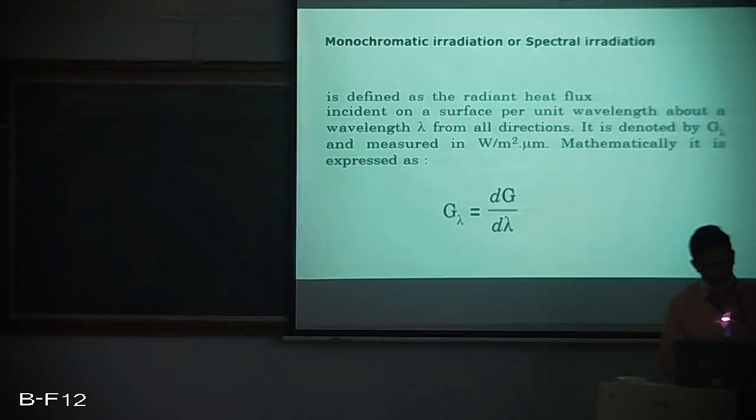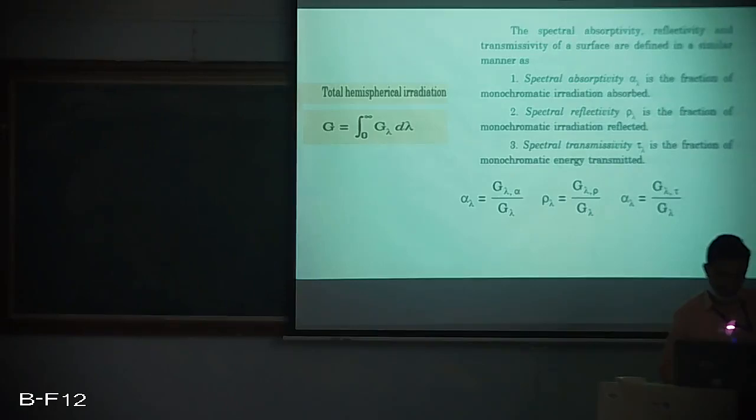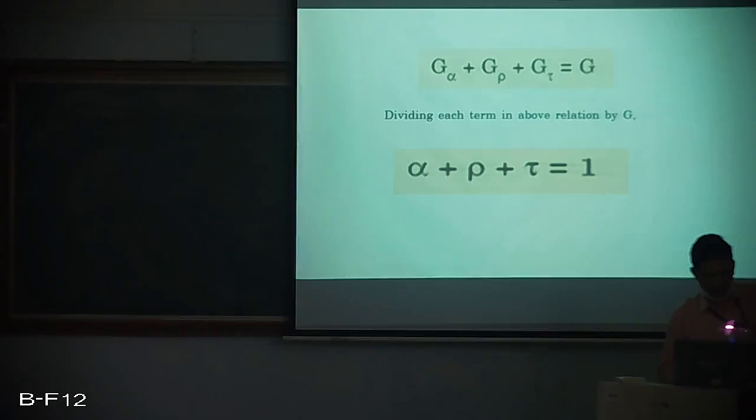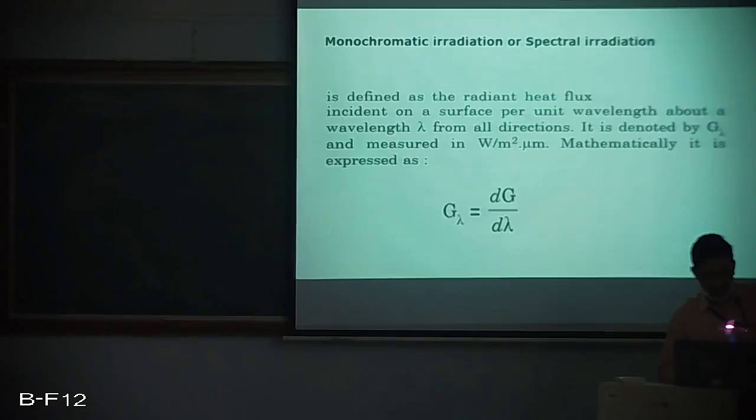So G lambda is dG by d lambda. If we integrate this G lambda from the limit 0 to infinity, it becomes hemispherical irradiation.